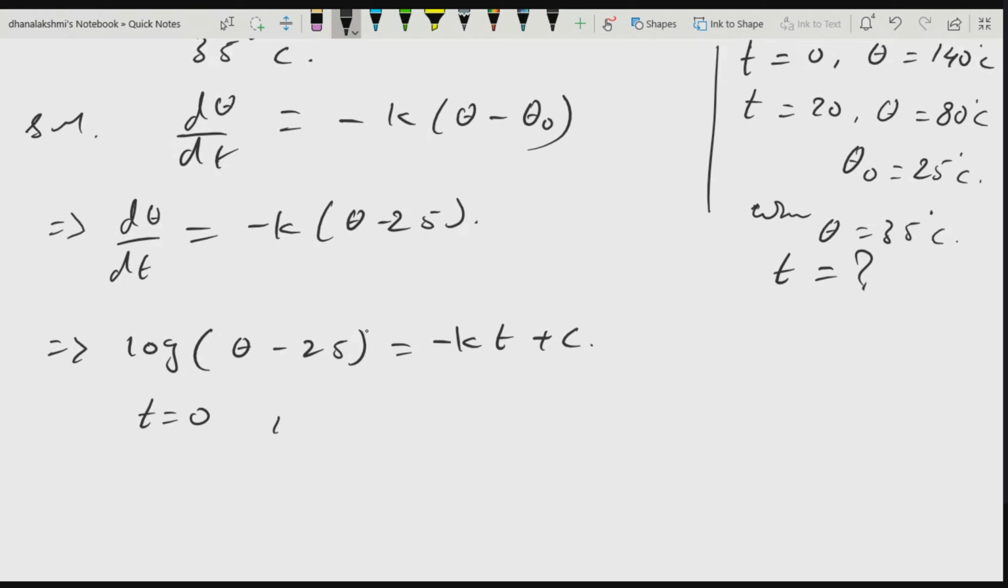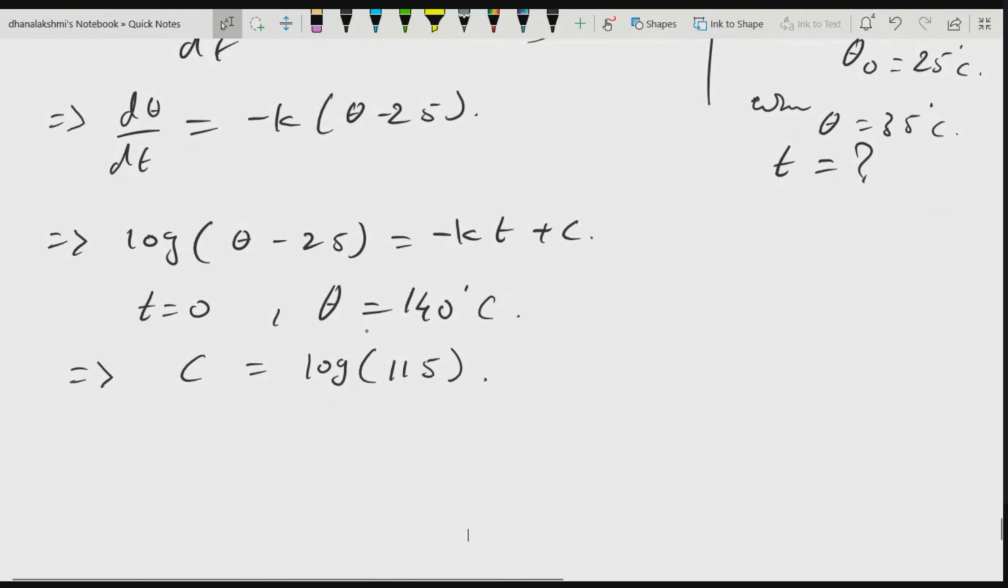When t is equal to 0, what is the c value? When t is equal to 0, theta is 140 degrees. So what should be my c? 150. C is equal to log of 150, which is 1.5. Okay, why am I writing this in this form? I can rewrite it. It's nothing much. Either way, you can solve it, no problem.